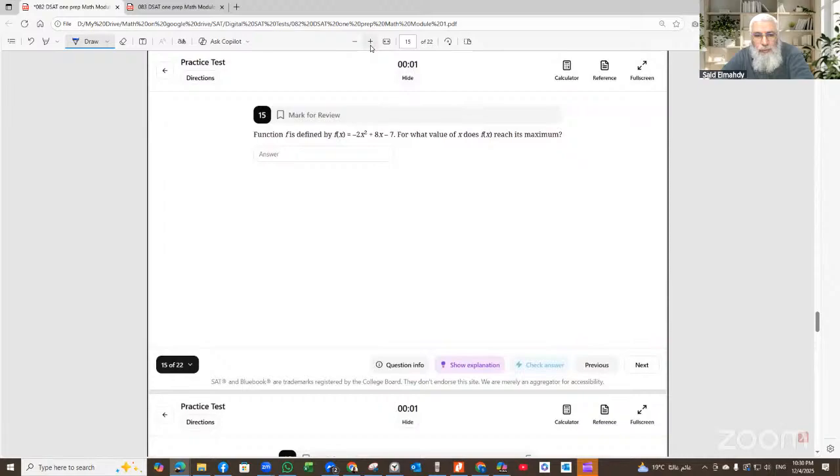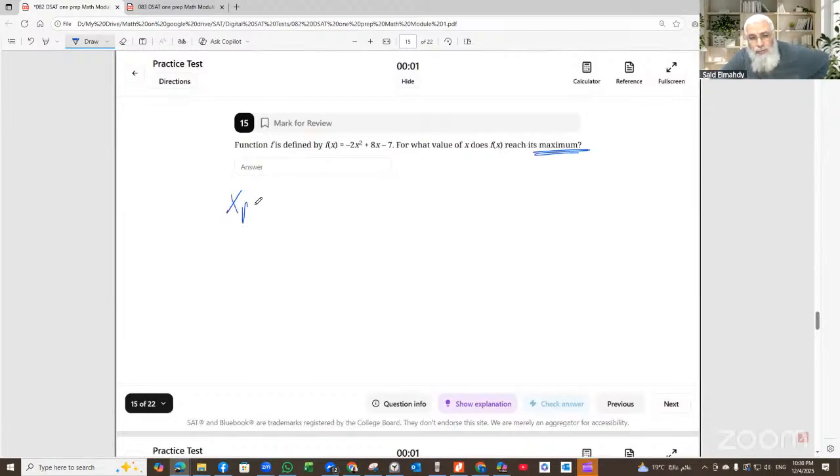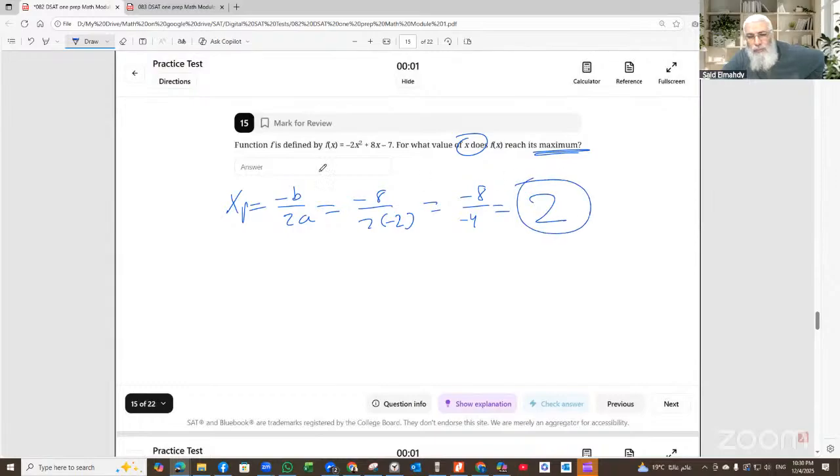Function f is defined by this equation. What value of x does f(x) reach its maximum? Maximum is at the x vertex, and the x vertex is minus b over 2a. So minus 8 over 2 times negative 2. So it is negative 8 divided by negative 4. This is positive 2. So the solution is 2.